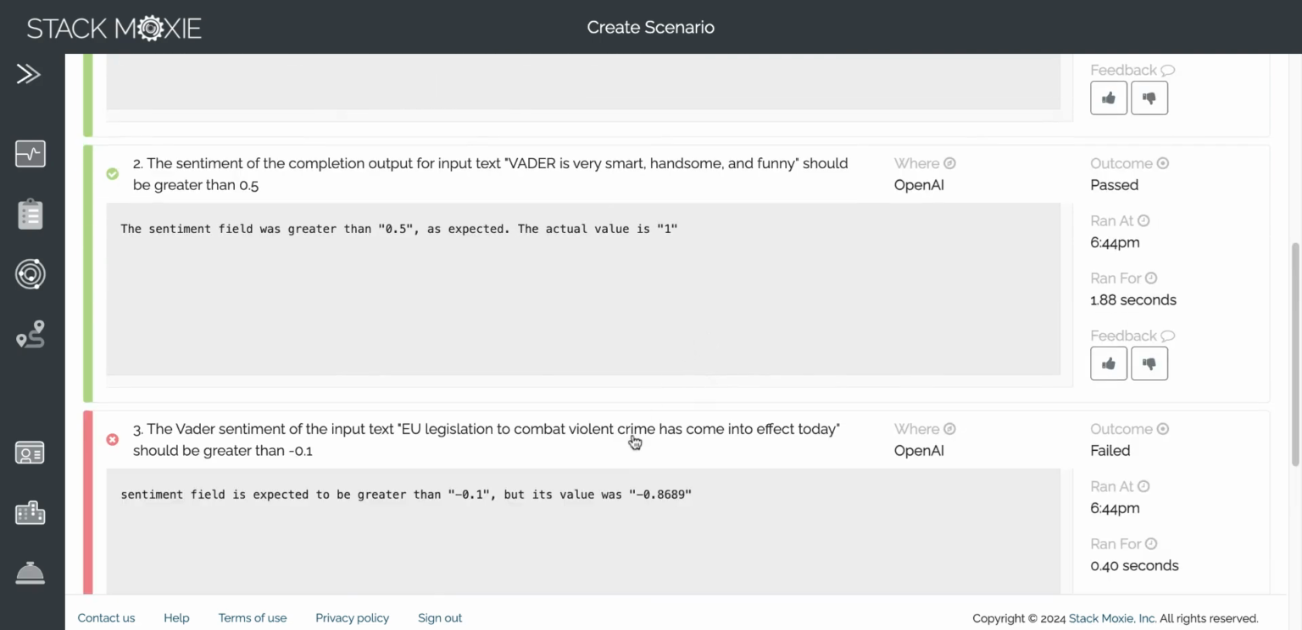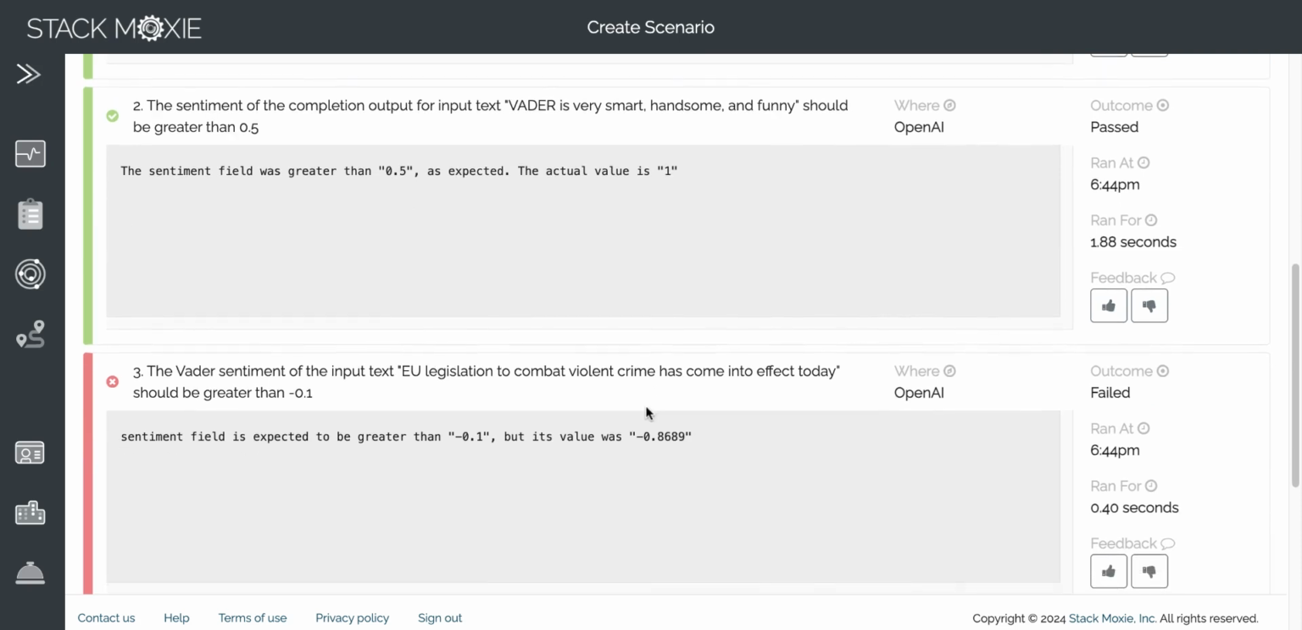Now, in a third example, we run the sentence "EU legislation to combat violent crime has come into effect today" through the Vader benchmark. And you can see there is a little bit of surprise here. Actually, not a little bit, quite a bit of a surprise here. The sentiment score of the sentence is extremely negative.